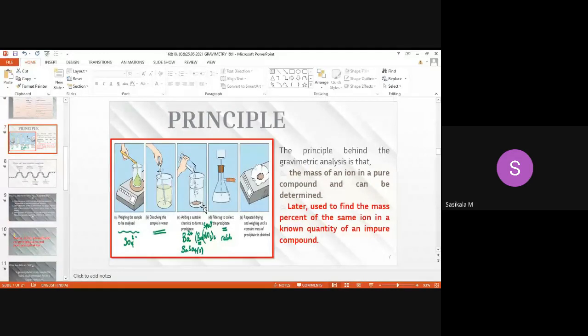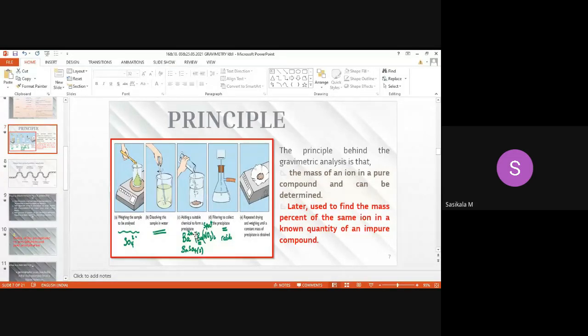When the same ion concentration is increased, the solubility will be restricted. Solubility for this precipitate will be restricted. So it only forms barium sulfate precipitate. It will not go for dissolving. It will not go for ion formation. So solubility means what?